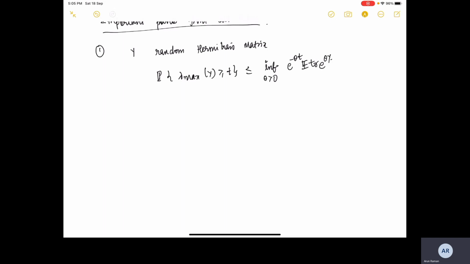Okay. So we broke down the inequality on the right hand side. We saw that infimum is just to optimize the bound.